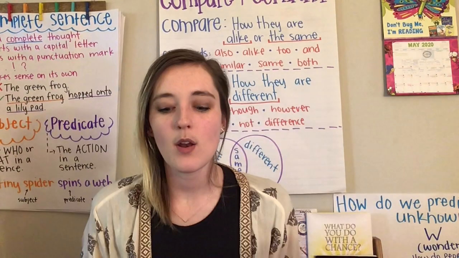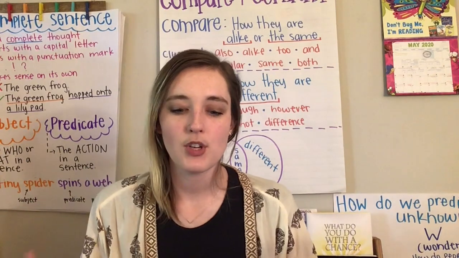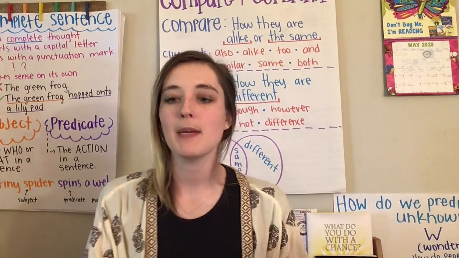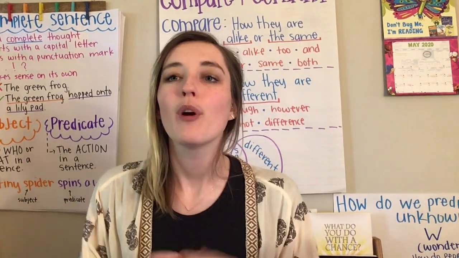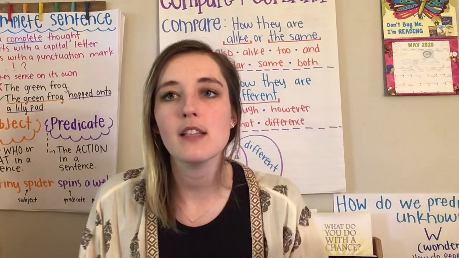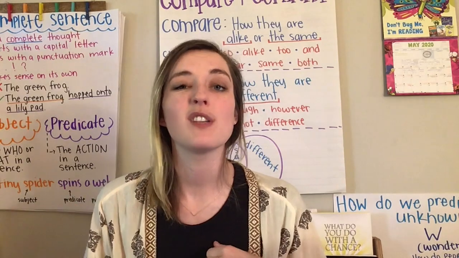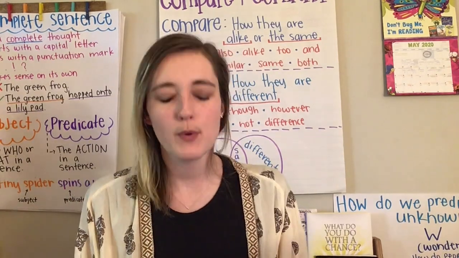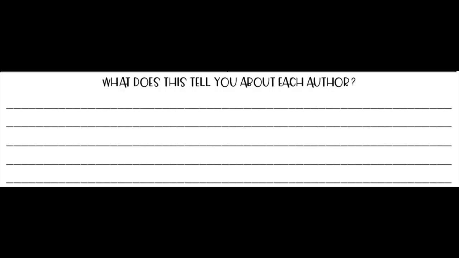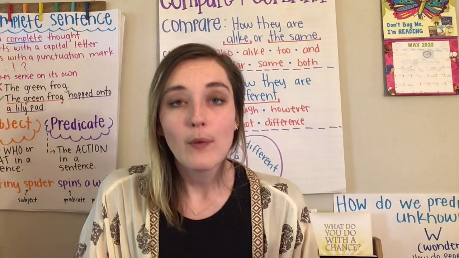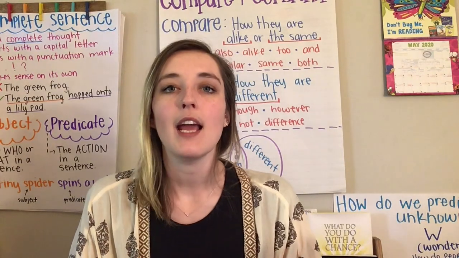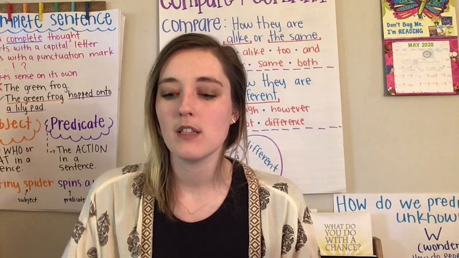All right, so then using this information of How Indian Summer Began and Earth's Weather and Climate, we're going to focus on the authors. So How Indian Summer Began doesn't technically have an author, but somebody wrote it. So we're going to focus on this person that we don't know who wrote it. So what does this tell you about each author? So How Indian Summer Began, what's it called?